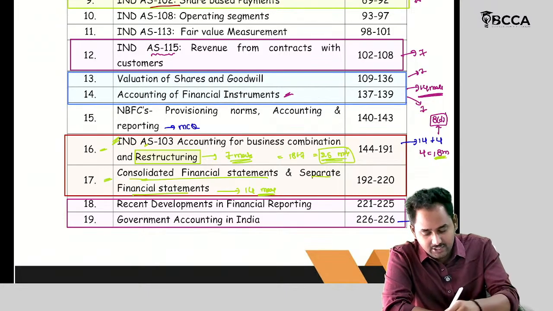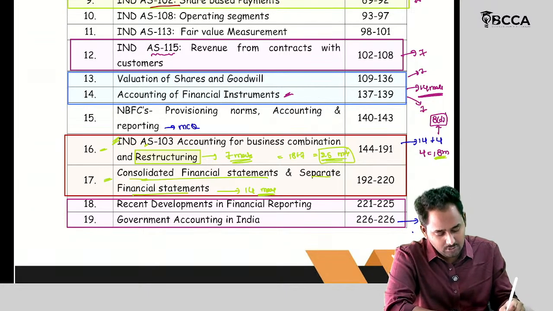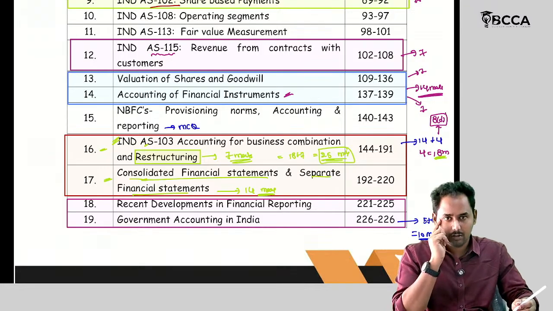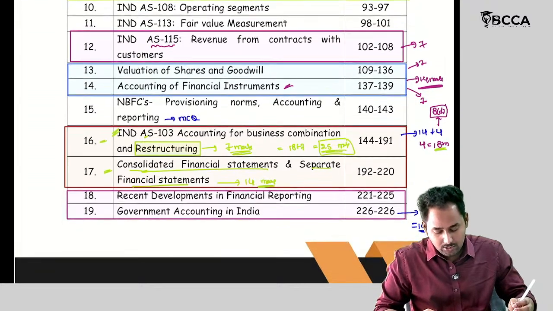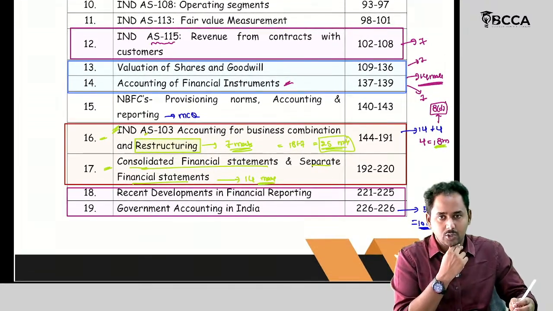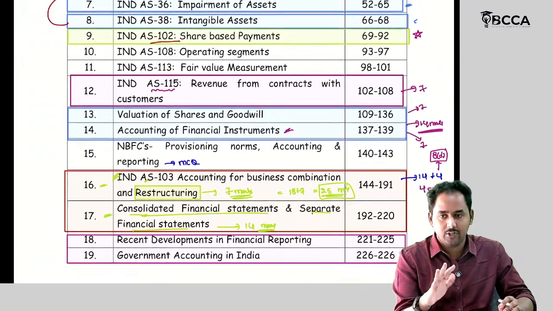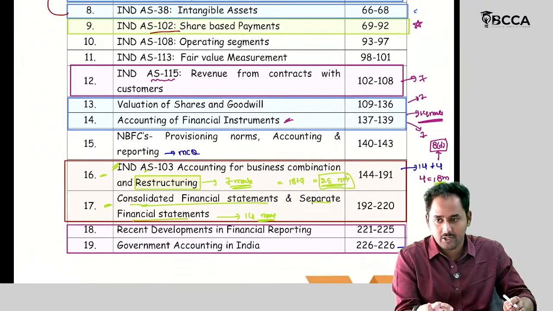Government accounting in India is completely a theory chapter. So we are expecting 10 marks from this chapter. And that too, it's a limited theory. It's not too much portion with respect to the theory. We can read it and manage it.